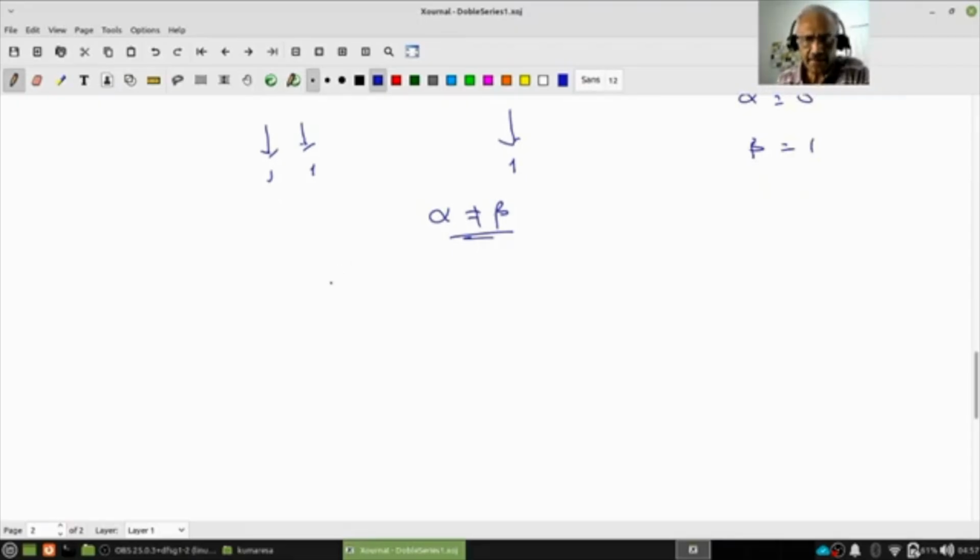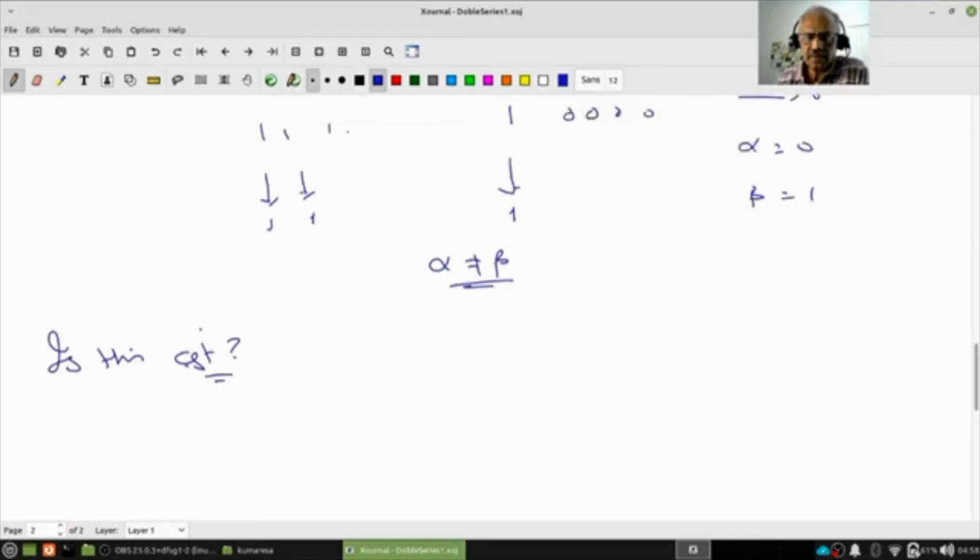Now let's look at another thing. What we said: the row-wise limit may exist, the column-wise limit may exist, and the sequence of row-wise limits and the sequence of column-wise limits may also converge, but the final limits alpha and beta need not be the same. Maybe you can wonder whether this next sequence is convergent. This is not going to be convergent.